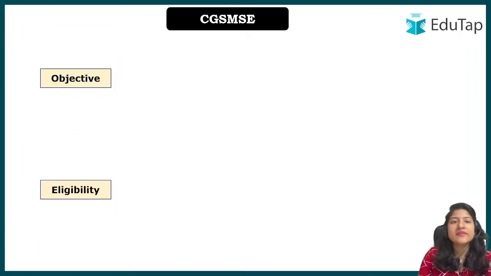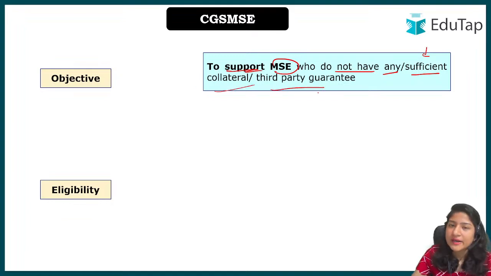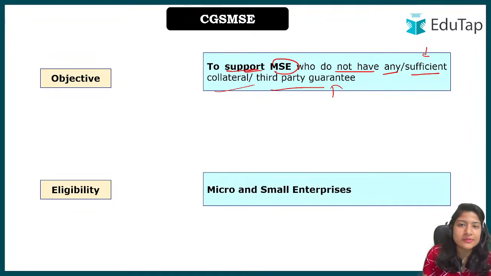Okay, what is the objective? So basically the objective is to support our micro and small enterprises who do not have any guarantee as collateral, or any asset, or whatever assets they have are not sufficient to back up the loan, or a third party guarantee. So in such cases, to expand the micro and small enterprises, the government has come up with this particular scheme. And for eligibility, you should have a micro or small enterprise.